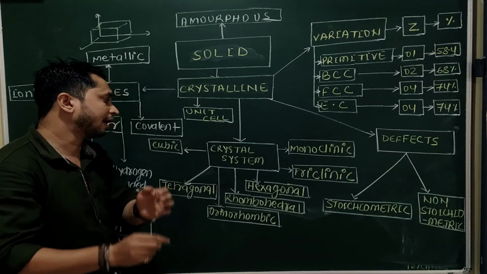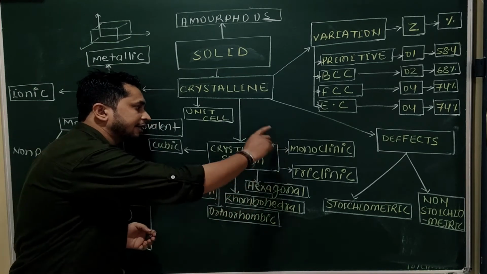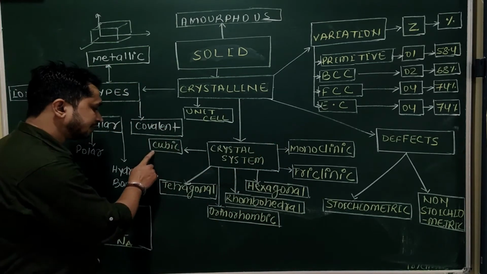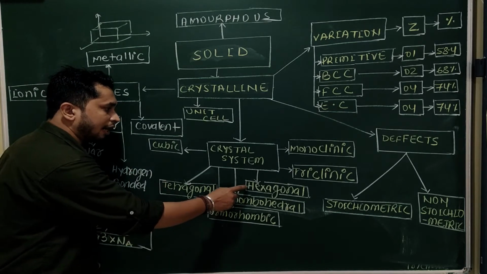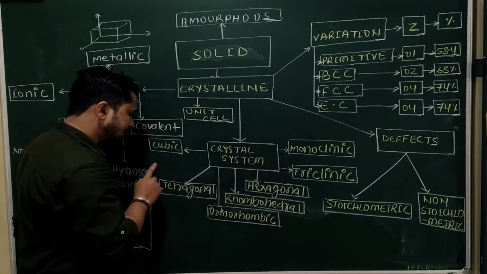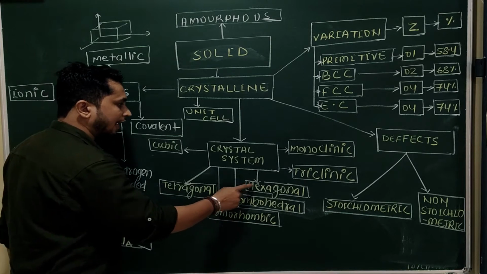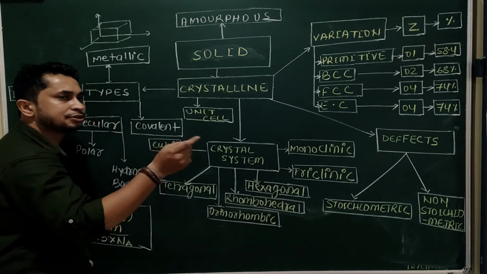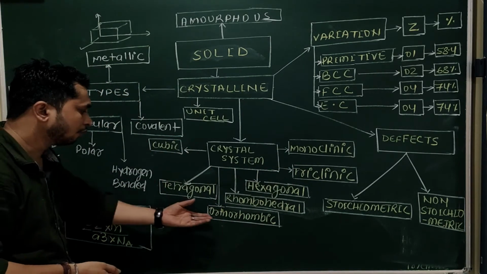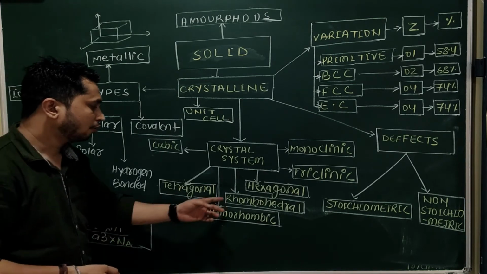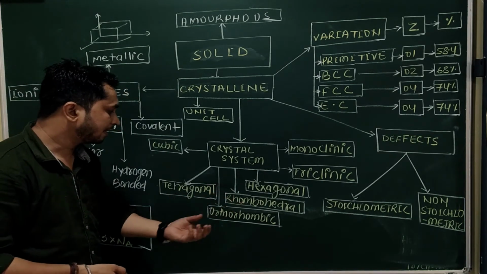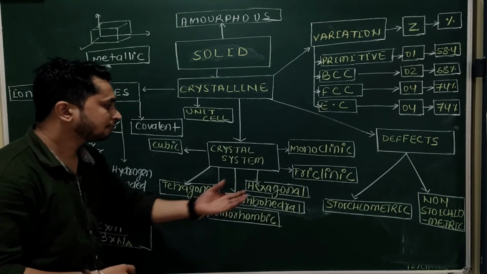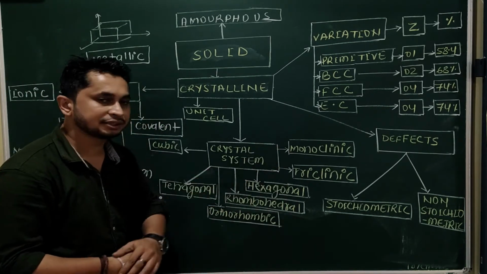On the basis of that, these crystal systems are categorized, commonly known as CT or HMT. CT or HMT. C means cubic, T means tetragonal, O means orthorhombic, R means rhombohedral, H means hexagonal, T means triclinic, and M means monoclinic.